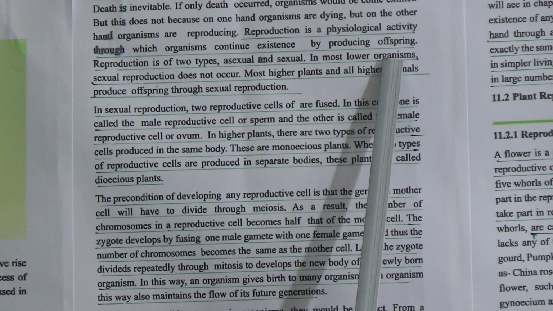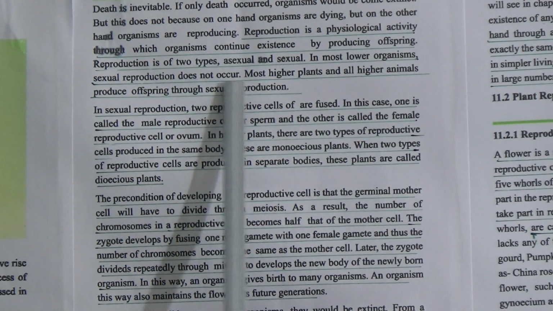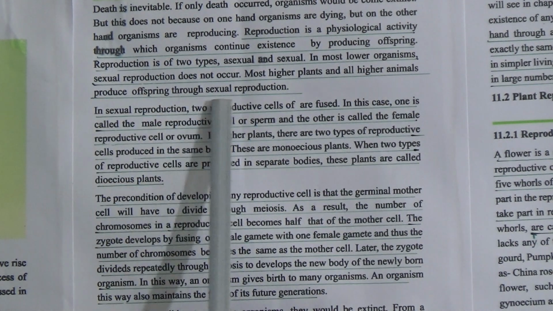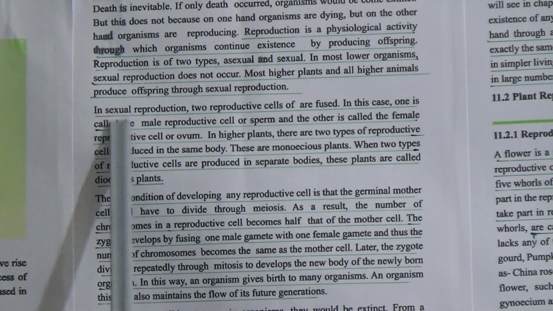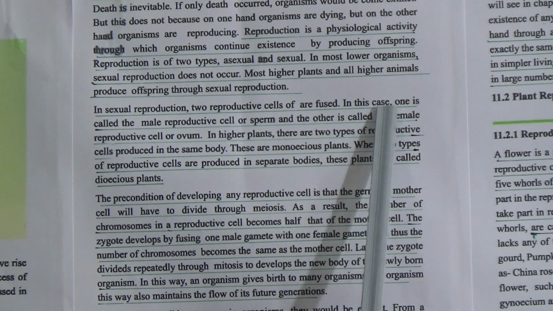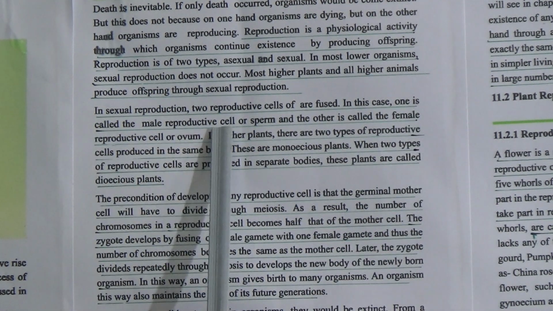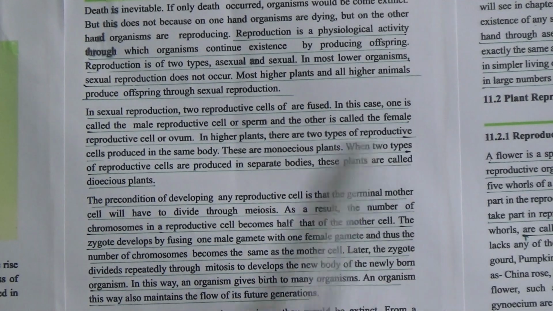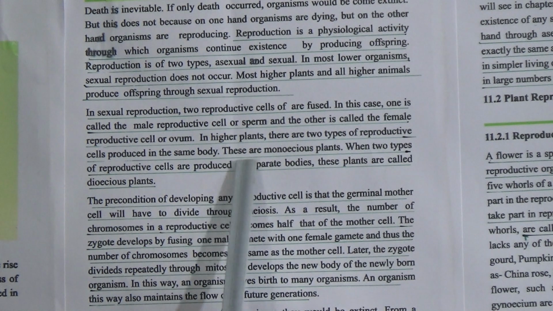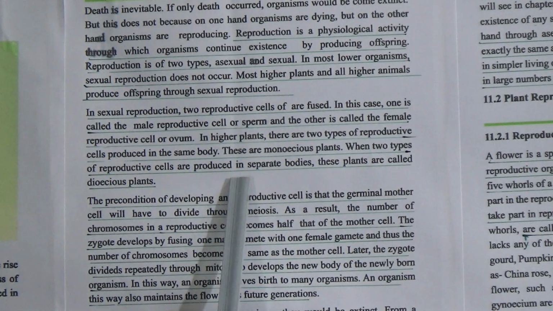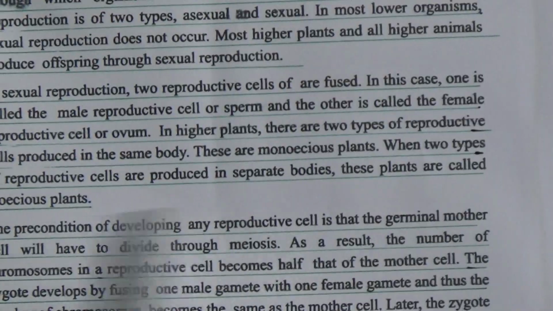In most lower organisms, sexual reproduction does not occur. Most higher plants and all higher animals produce offspring through sexual reproduction. In sexual reproduction, two reproductive cells are fused. In this case, one is called the male reproductive cell or sperm and the other is called the female reproductive cell or ovum. In higher plants, when two types of reproductive cells are produced in the same body, these are monoecious plants. When two types of reproductive cells are produced in separate bodies, these plants are called dioecious plants.